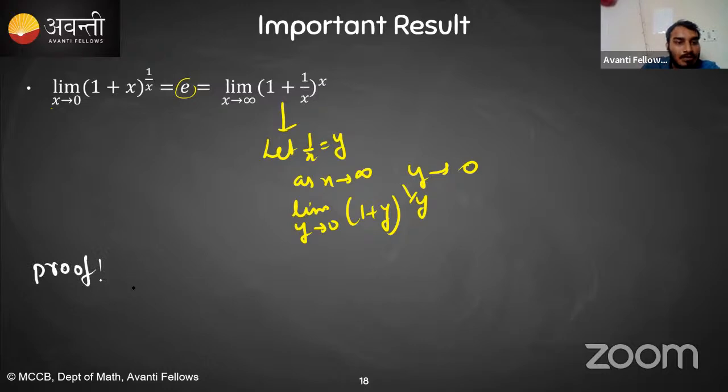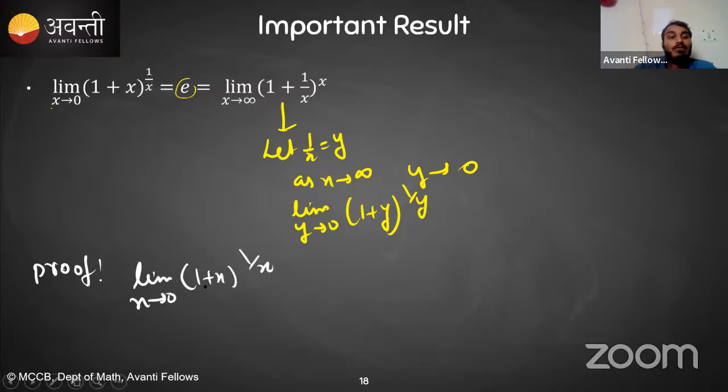So let's look at the proof. Limit x tending towards 0 of (1 plus x) raised to the power 1 upon x. This is a 1 raised to the power infinity form, right? As x tends towards 0, 1 plus x is tending towards 1 and 1 upon x is tending towards infinity. How are we going to solve it?